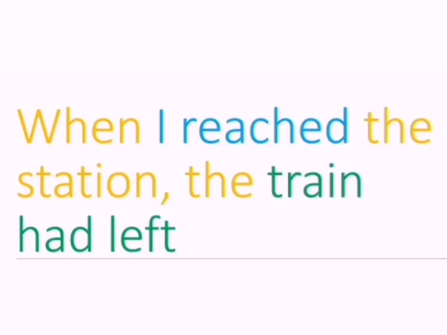For example, when I reached the station, the train had left. I could not get the train. The first action was that the train had gone. The second action, the newer action, is that I reached the station. I just reached the station, but just before that, the train had gone.